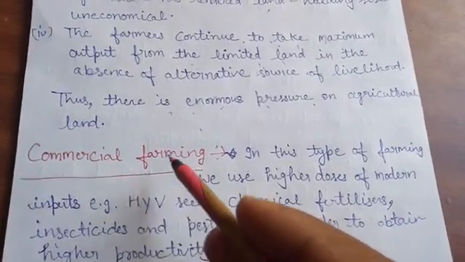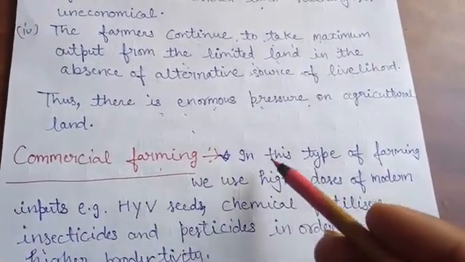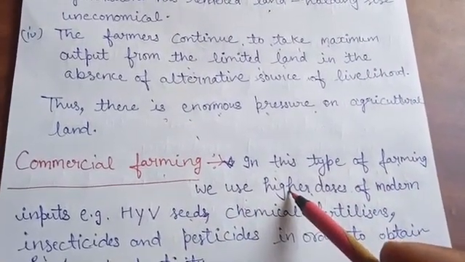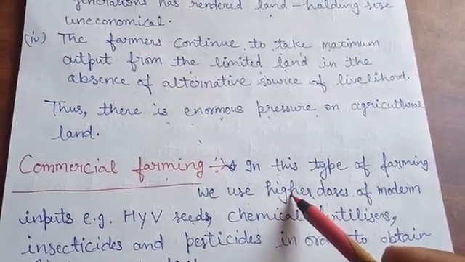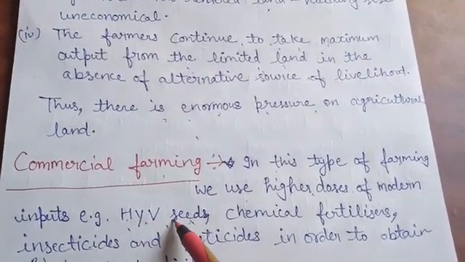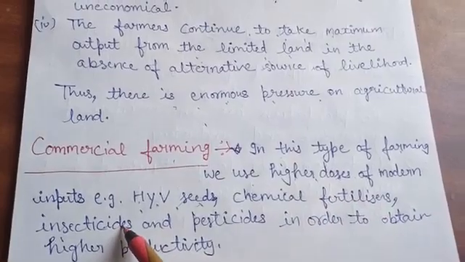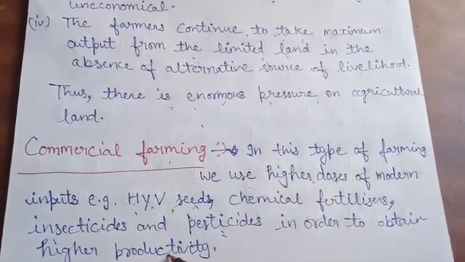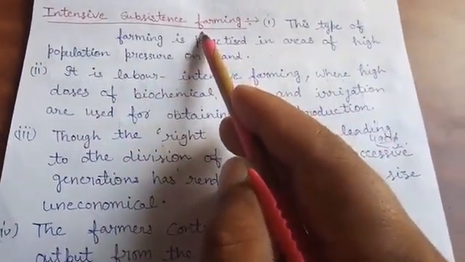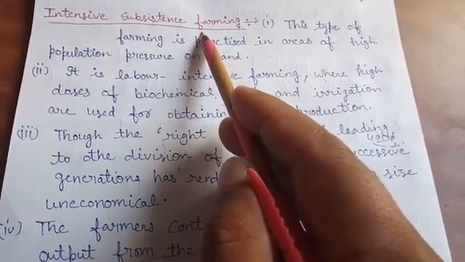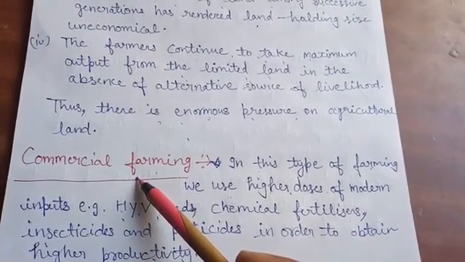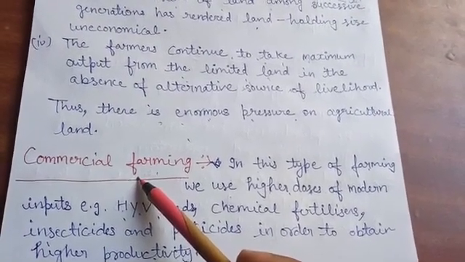Now we will discuss commercial farming. In this type of farming we use higher doses of modern inputs. Everything latest, modern tools and modern technology is used. For example, HYV seeds, high yielding variety seeds, chemical fertilizers, insecticides, pesticides, in order to obtain higher productivity. In intensive farming also we use modern inputs, but that farming is done to sustain the family's needs. But this type of farming is done mainly for commercial purposes. We do the farming to sell the products in the market.